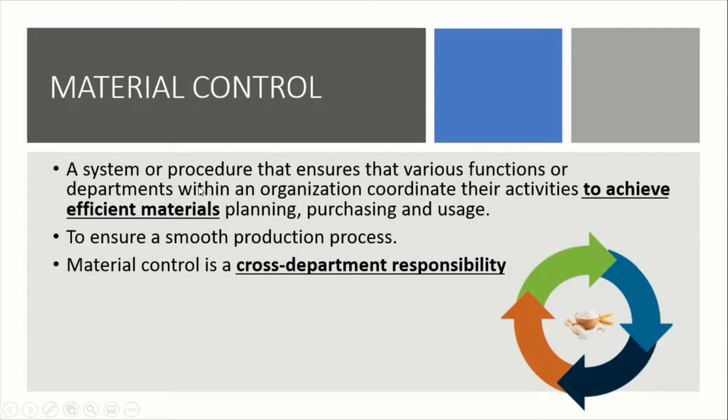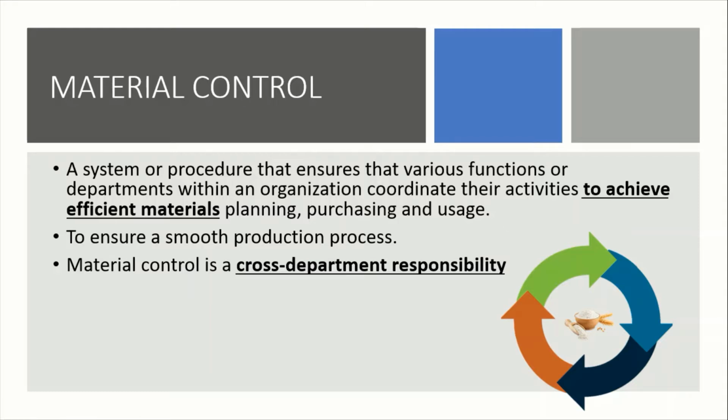So it is a system or procedure that ensures that various functions or departments within an organization coordinate their activities to achieve efficient materials planning, purchase, and usage. It is to ensure a smooth production process. Material control is a cross-department responsibility.